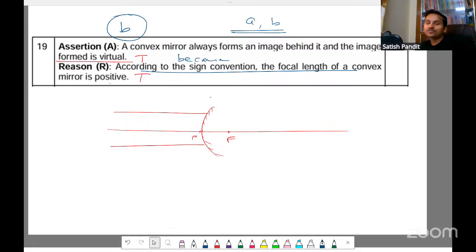What can come there is that the image is formed as virtual. A lot of things can be framed here. But as of now, let's stick to this question. The answer is option B here. This is not the correct explanation. Is that clear? Yes.